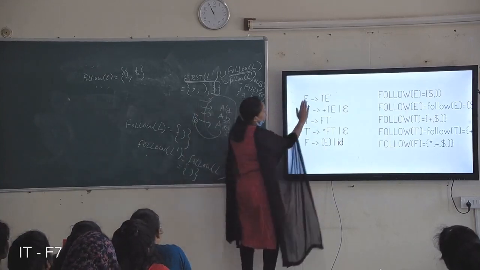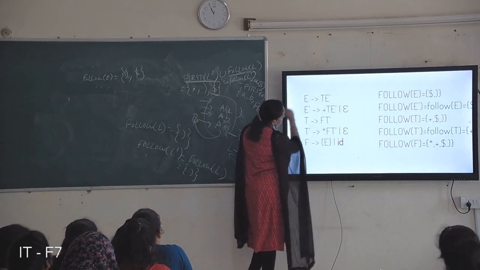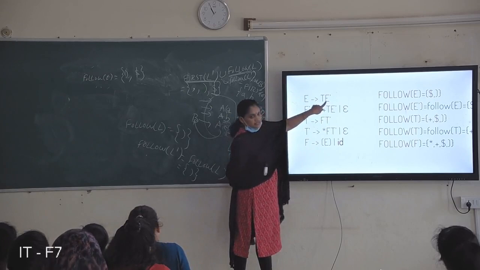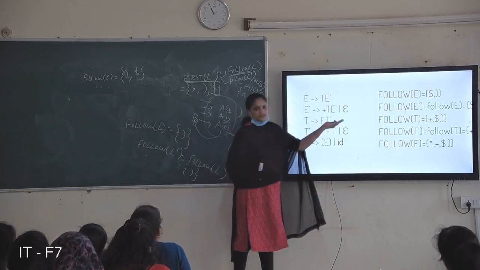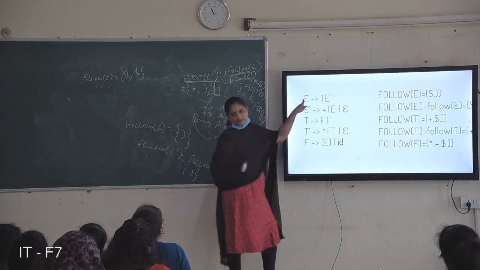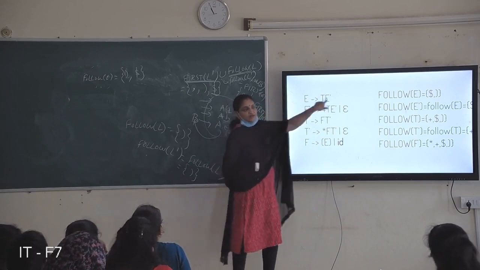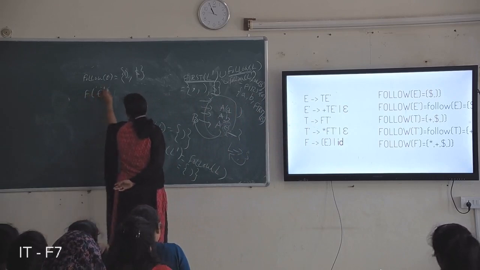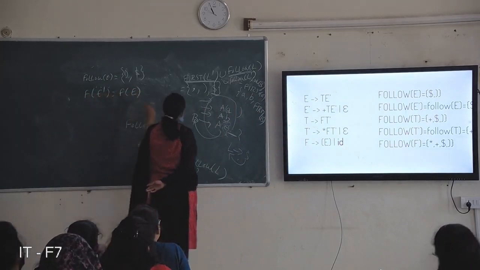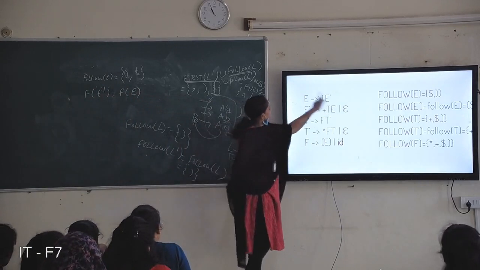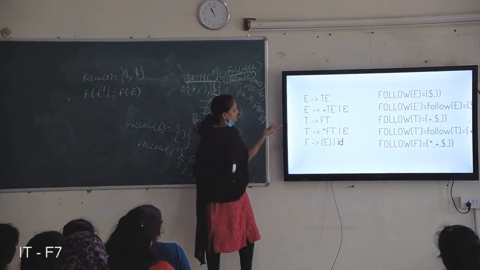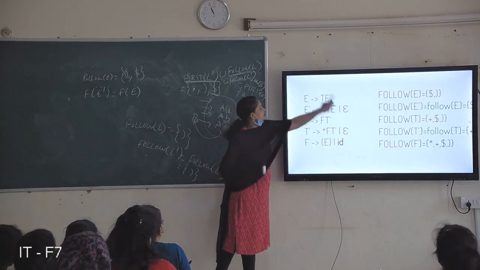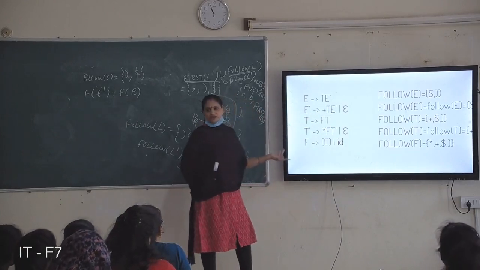Next find out for E dash. Follow of E dash: where is it? E dash is here, and after it there are no symbols, which means follow of E. E dash follows E, so follow of E dash equals follow of E. Where E dash appears again, follow of E dash becomes follow of E dash again, so no need to write it.